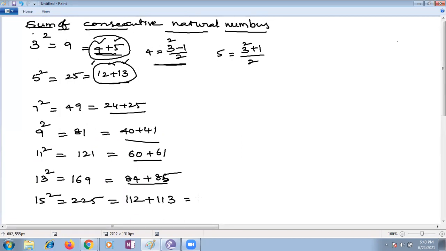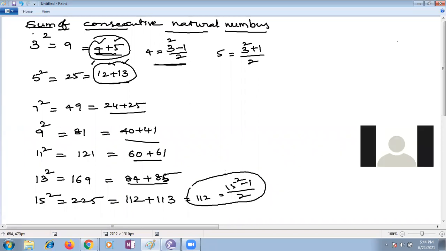If I want 112, how should I use this? Ma'am, 15 square minus 1 by 2. Very good, 15 square minus 1 by 2. This is the way we can find the consecutive numbers also, children. Definitely in the examination they will question you. Ma'am, the next number will be 15 square plus 1 by 2. Yes, 113 can be written as 15 square plus 1 by 2.